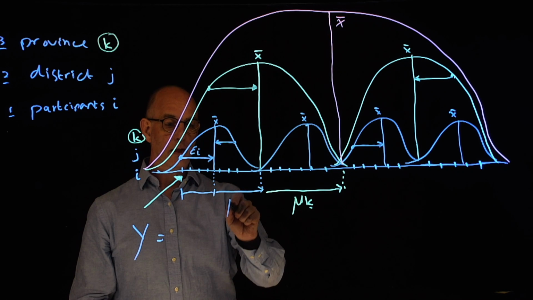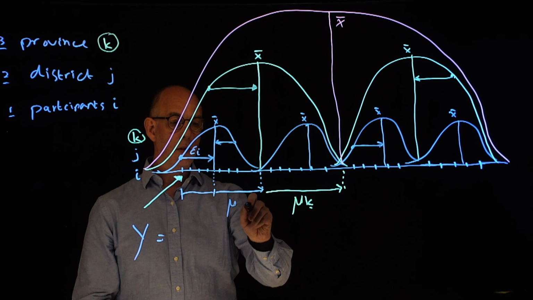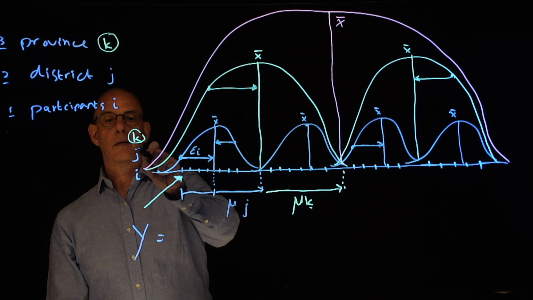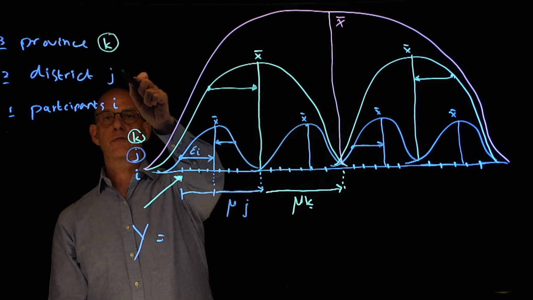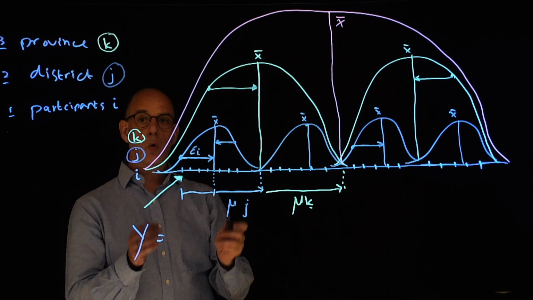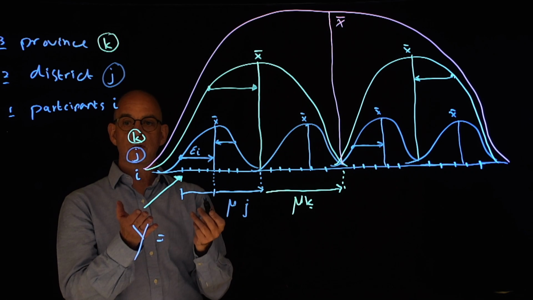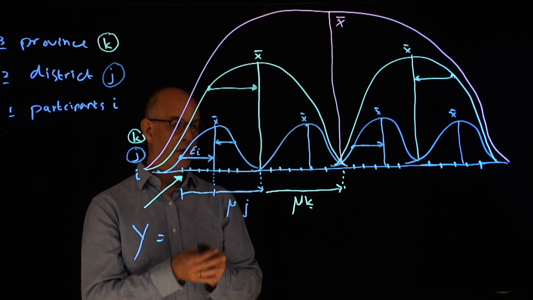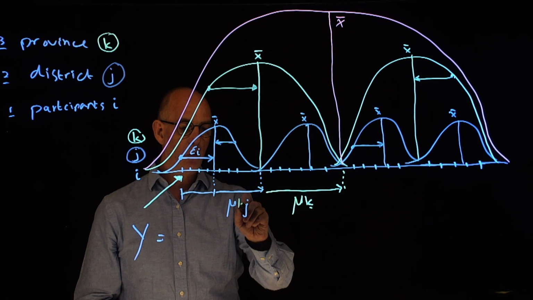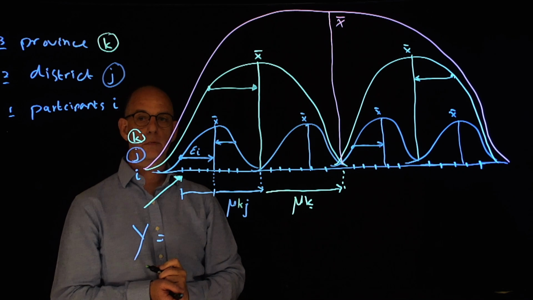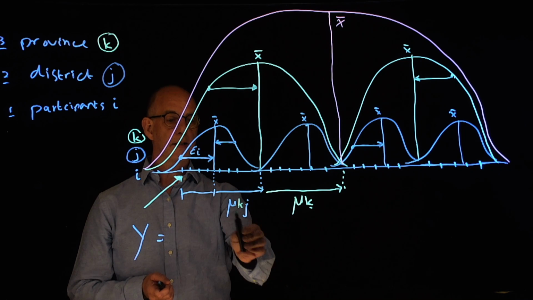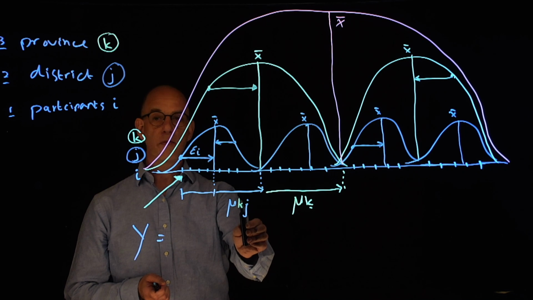We also call that mu, but now we call it j, to identify the J of the district. But because we have multiple provinces, we also need to identify that this district is part of a certain province. So this is a single province, and this is a district within a certain province.